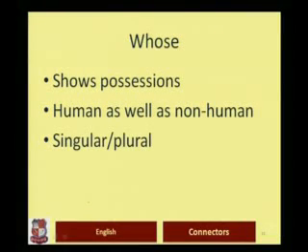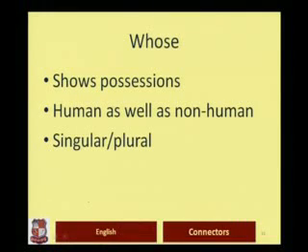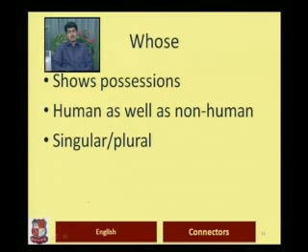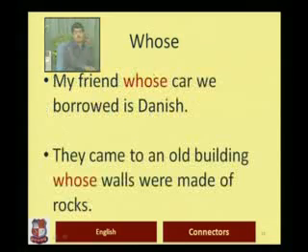The third relative pronoun that we have is whose, and it's a possessive relative pronoun because it shows the possession. Now, unlike the preceding two relative pronouns who and whom, this is used for human as well as non-human antecedents. It is used for singular as well as for plural. So we'll look at some examples.